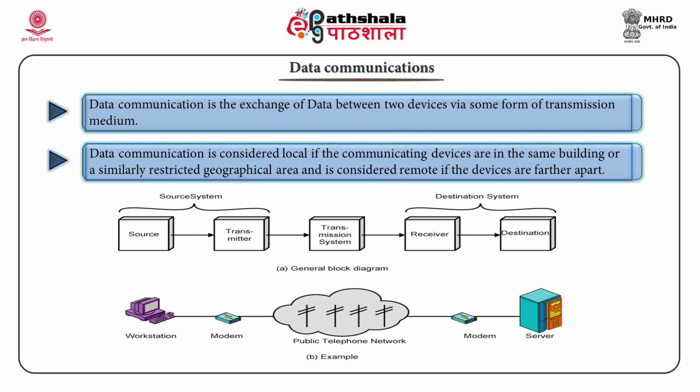Meaning of data communication. When we communicate, we are sharing information. This information can be shared to local or remote areas between individuals. Local communication usually covers face to face, while remote communication takes place over a distance. Data communication is the exchange of data between two devices via some form of transmission media. Data communication is considered local if the communicating devices are in the same building or a similarly restricted geographical area, and is considered remote if the devices are far apart.